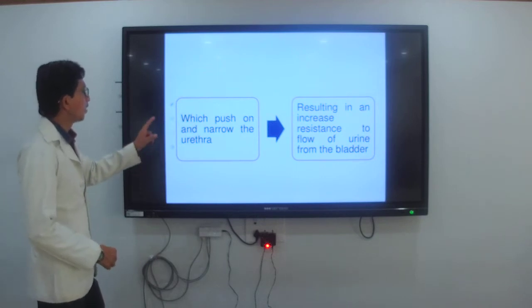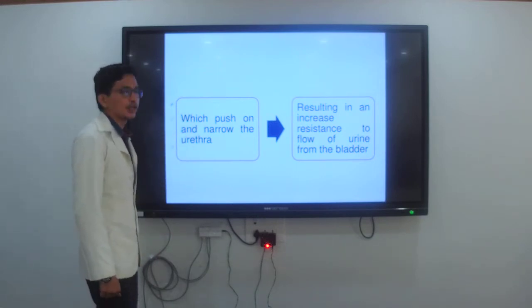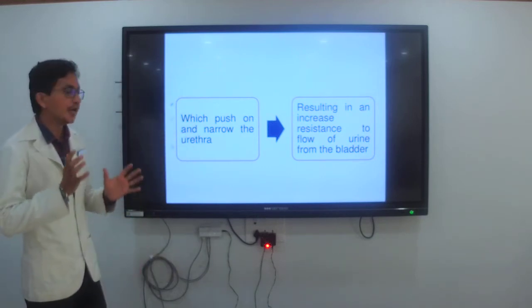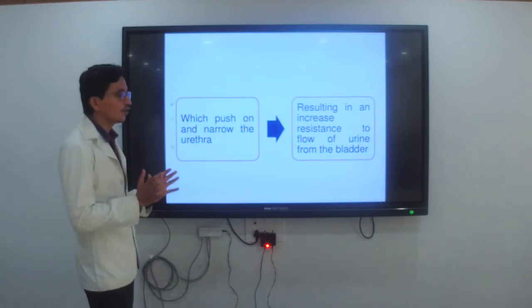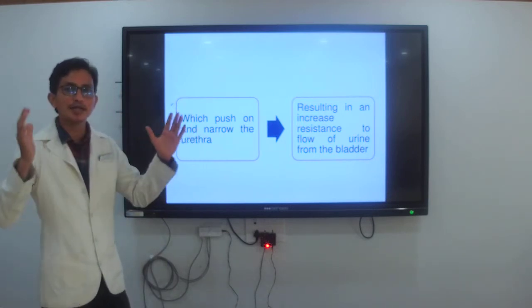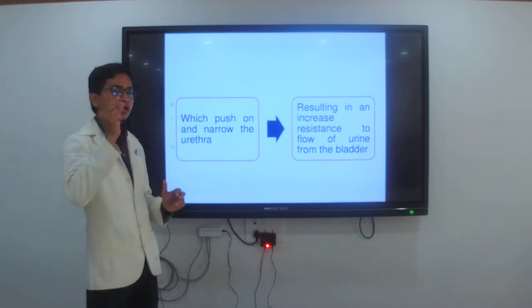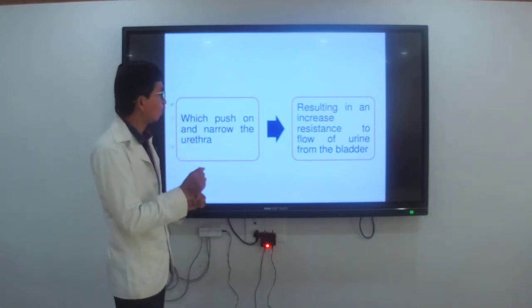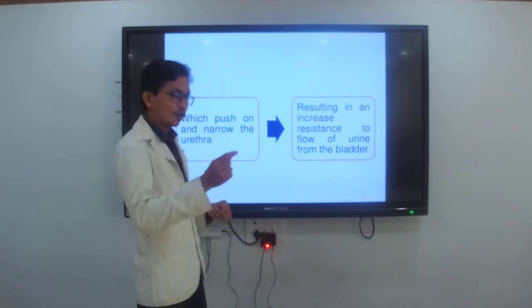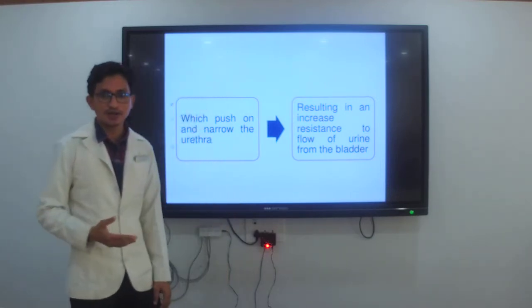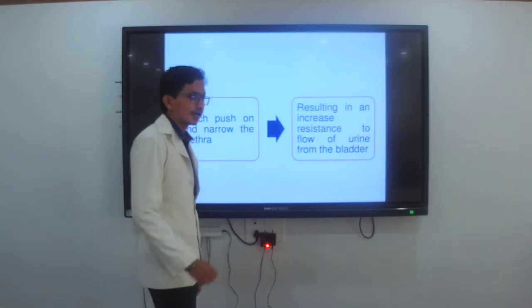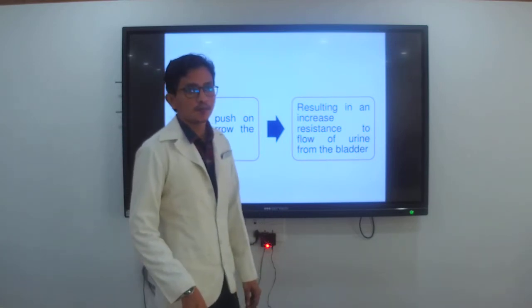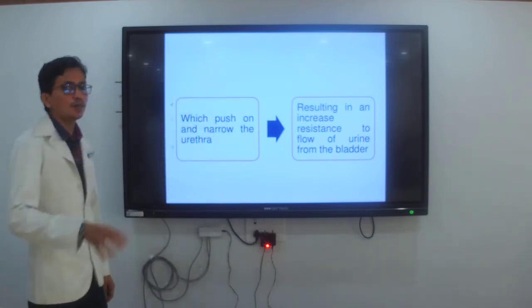Next, which push on and narrow the urethra. Okay. What happens? It gets pushed, narrowing the urethra. It gets pushed because of the enlargement. Because of that, the size of the urethra gets narrow. Okay. Then because of narrowing, the urine does not pass properly as usual. Okay. Because of the enlargement of the prostate.